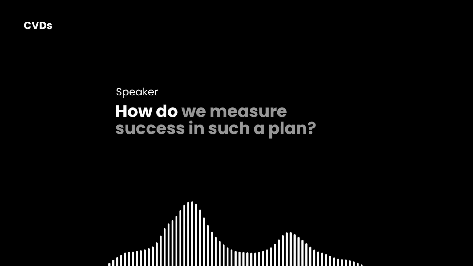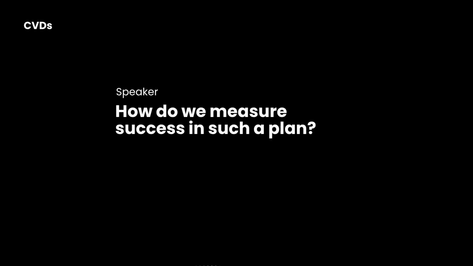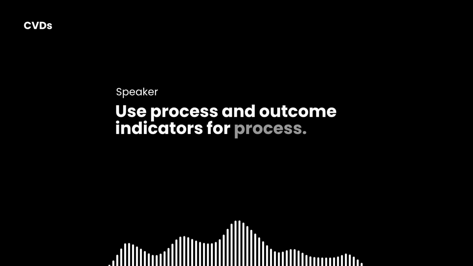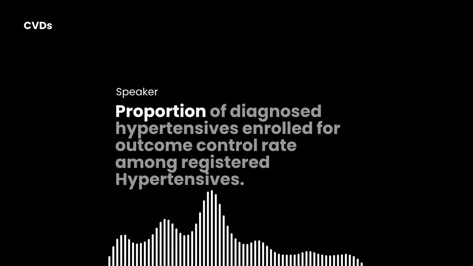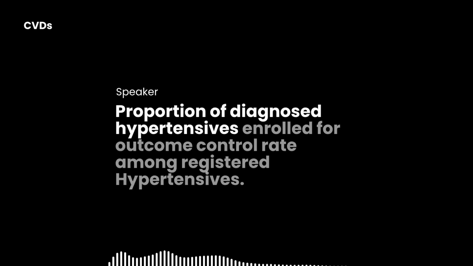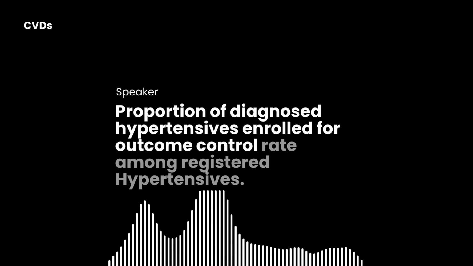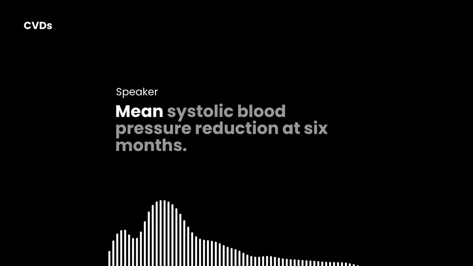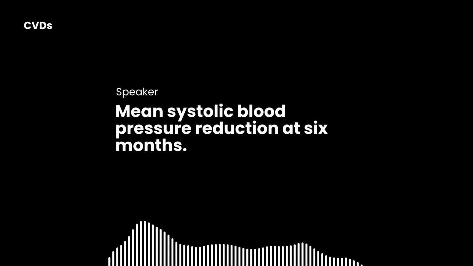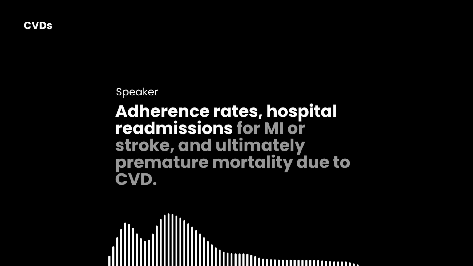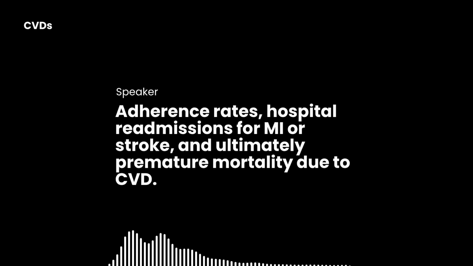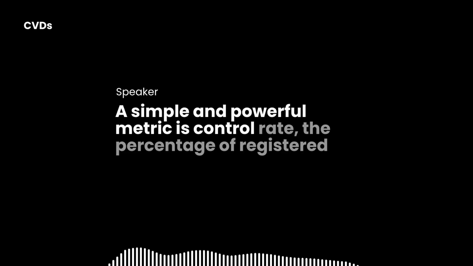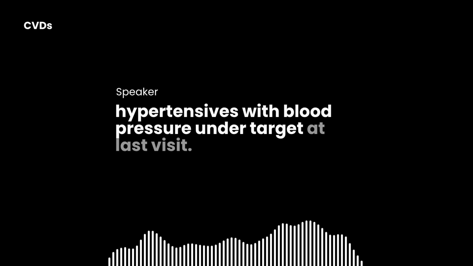Analyze mode. How do we measure success in such a plan? Use process and outcome indicators. For process, proportion of adults screened, availability of drugs, proportion of diagnosed hypertensives enrolled. For outcome, control rate among registered hypertensives, mean systolic blood pressure reduction at 6 months, adherence rates, hospital readmissions for MI or stroke, and ultimately premature mortality due to CVD. A simple and powerful metric is control rate, the percentage of registered hypertensives with blood pressure under target at last